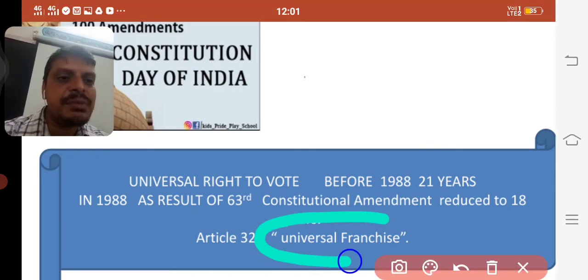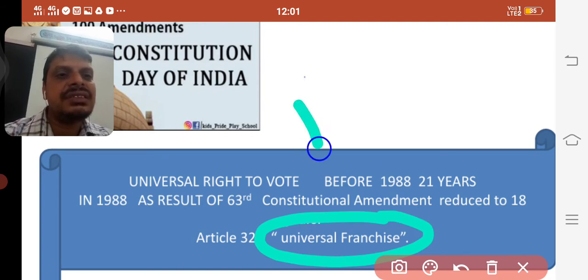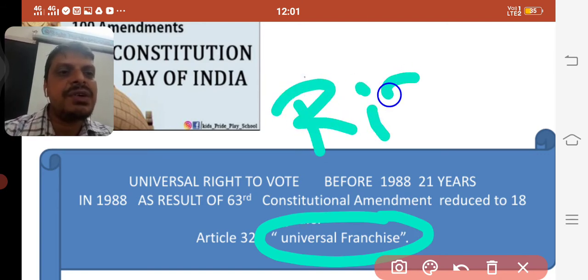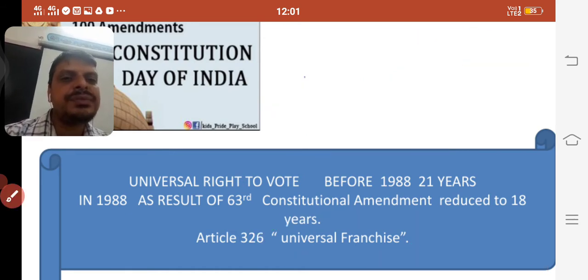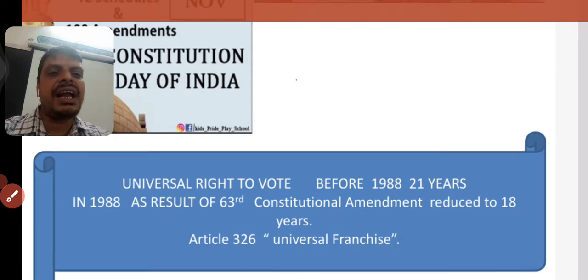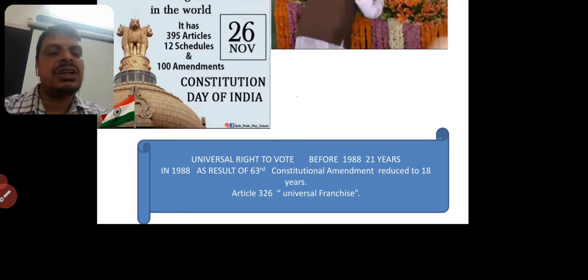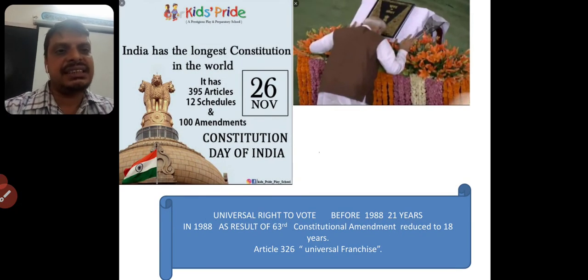Do you know, children, what is the meaning of franchise? The meaning of the word franchise is right. So everyone is given the right to vote according to our constitution, Article 326.